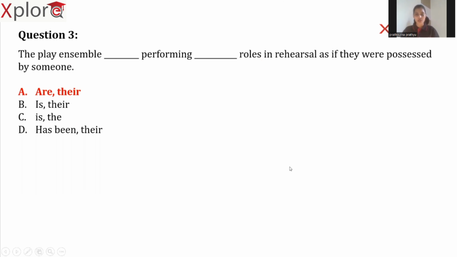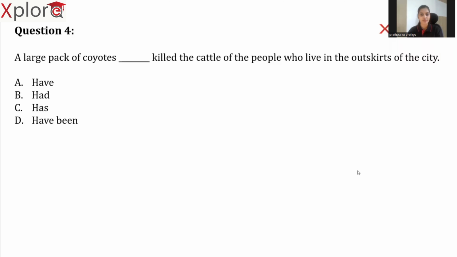Now let's look into the next question. A large pack of coyotes blank killed the cattle of the people who live in the outskirts of the city. Option A, have. Option B, have. Option C, has. And option D, have been.